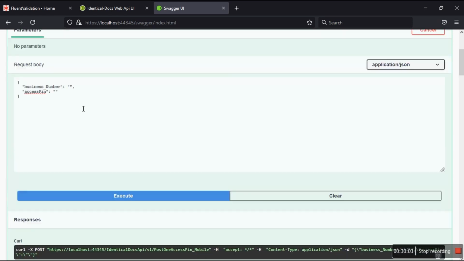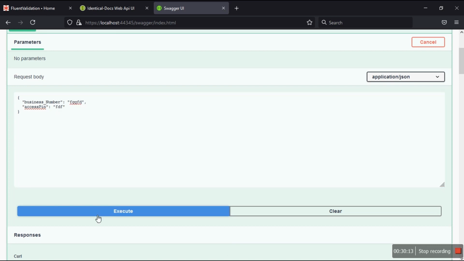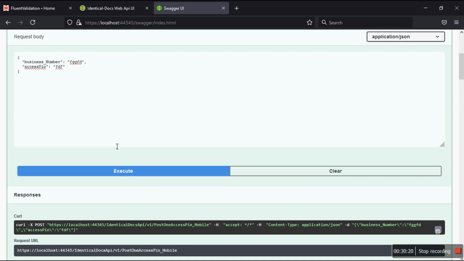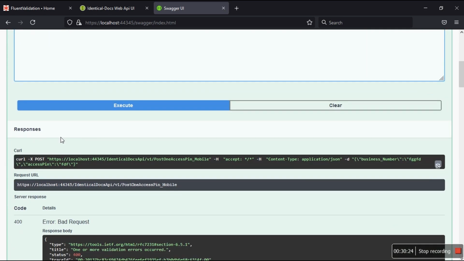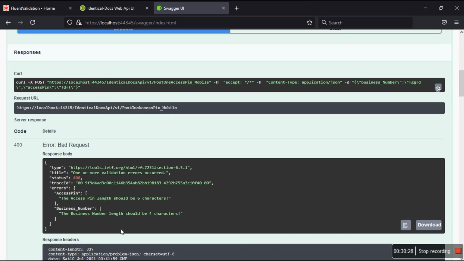There we go. And then if I satisfy this guy, it says okay, but the characters, and then if I add one more character here and then hit execute, business number is going to be okay.